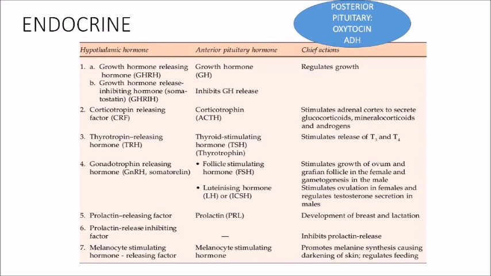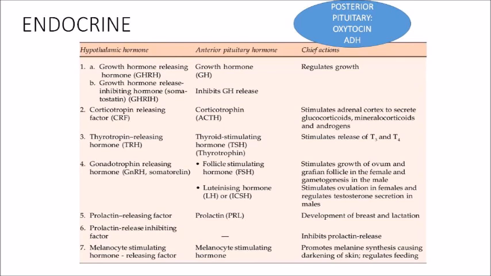Follicle stimulating hormone, it will stimulate the ovum and the ovarian follicle, helps in gametogenesis in males as well as females. Luteinizing hormone, it will stimulate ovulation in females and regulate testosterone secretion in males. Prolactin is for development of the breast and lactation, and MSH is for melanin synthesis. So that's clear, I think. That was about anterior pituitary.